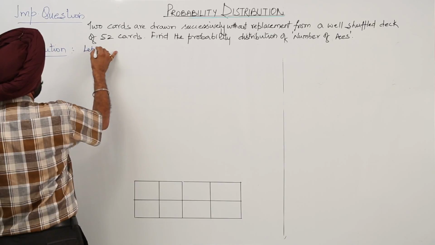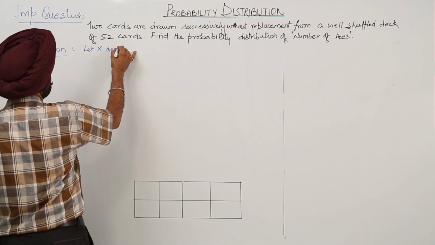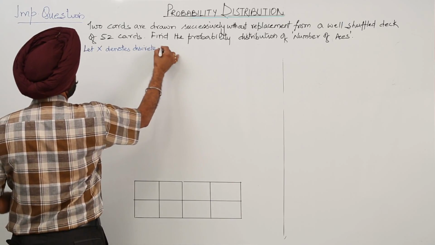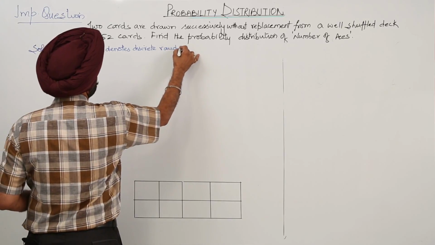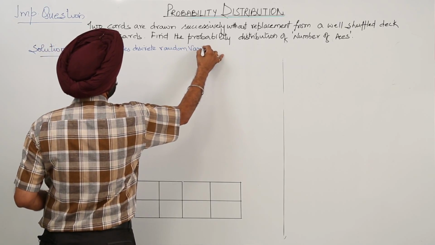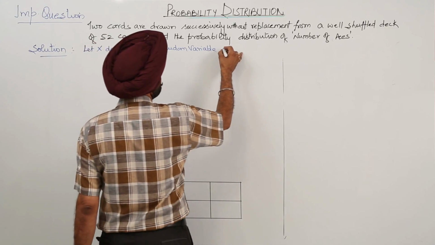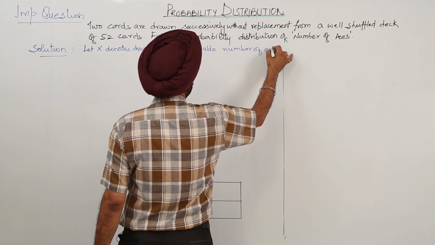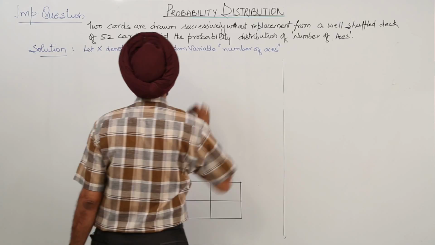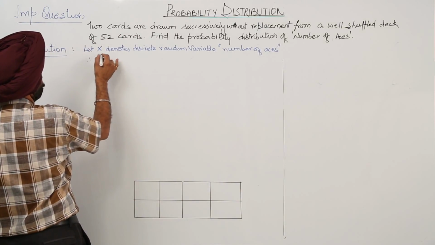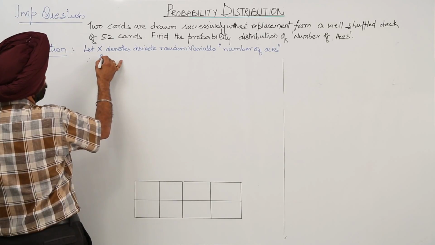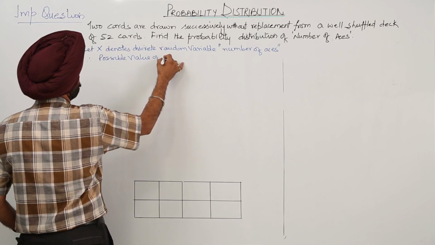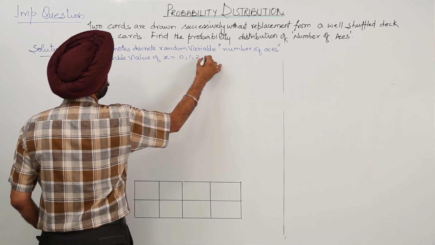So now let X denote the discrete random variable, the number of aces. And therefore, when two cards are drawn, the possible values of X are 0, 1 and 2.